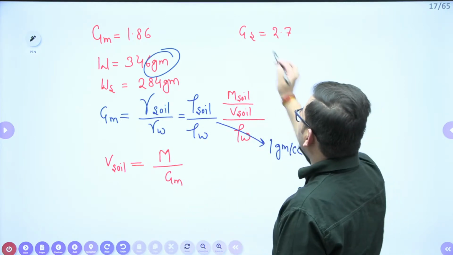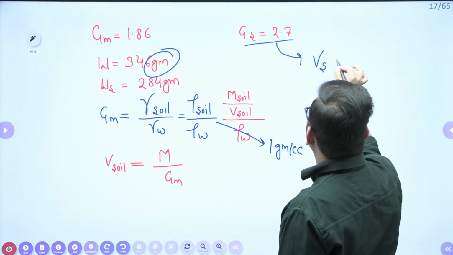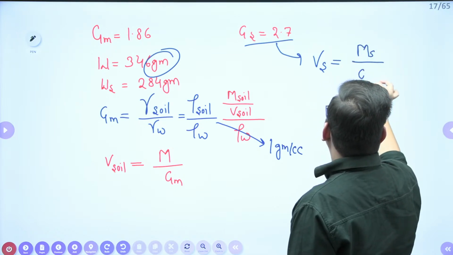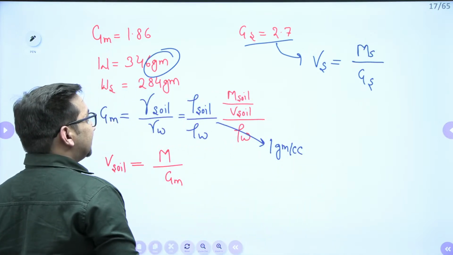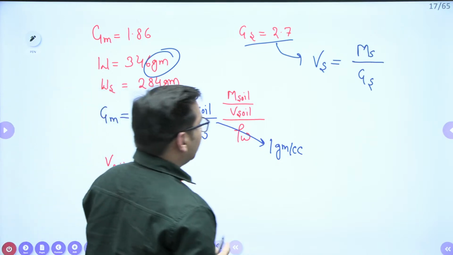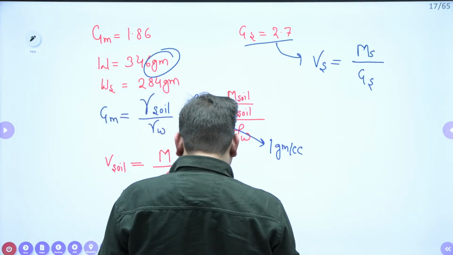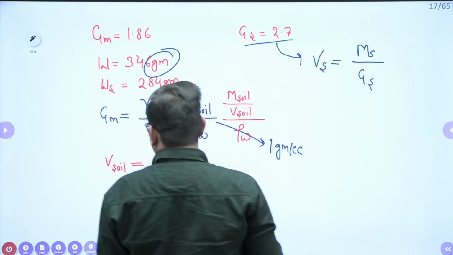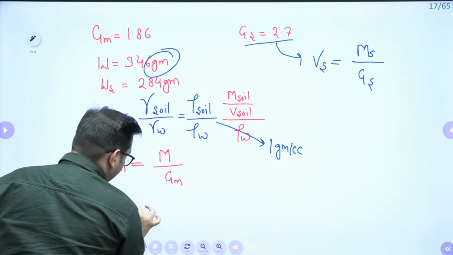Similarly, the volume of solids will be equal to mass of solids upon GS value. Clear? So from here can I get the volume of soil?